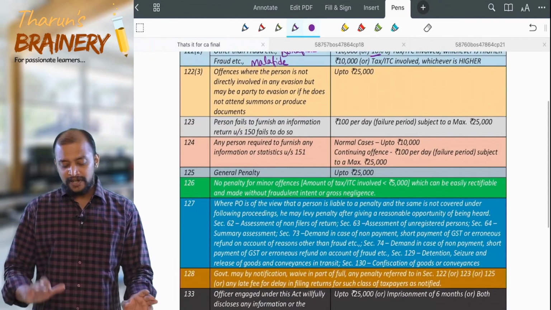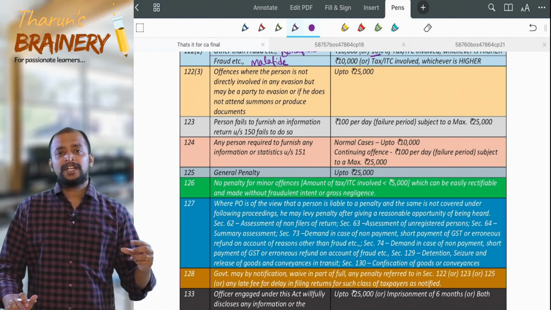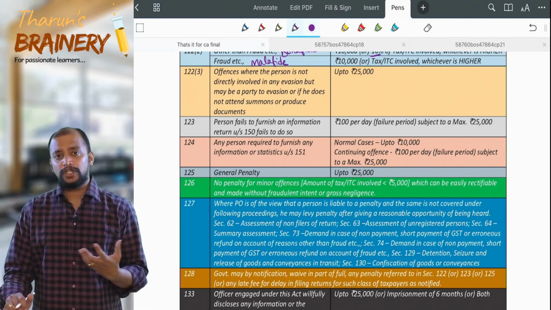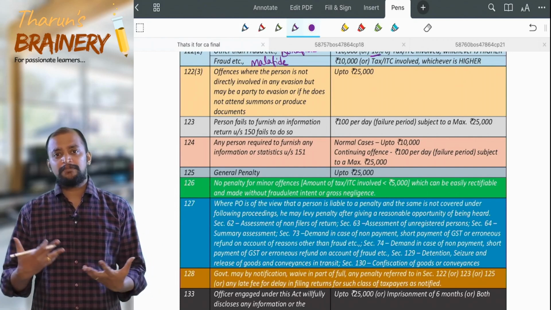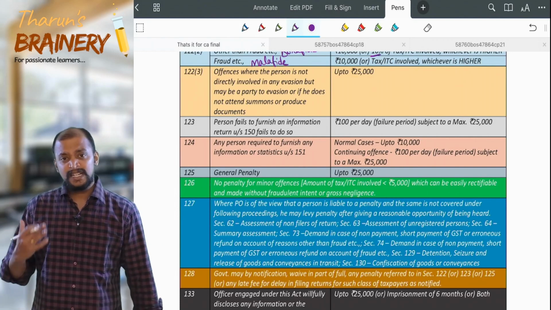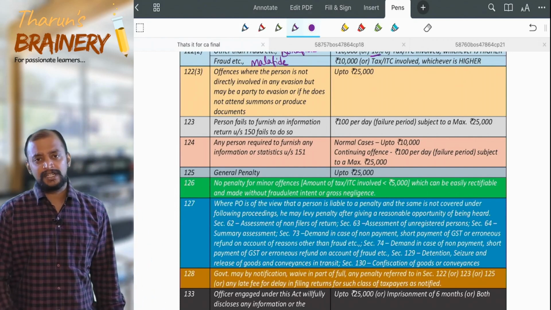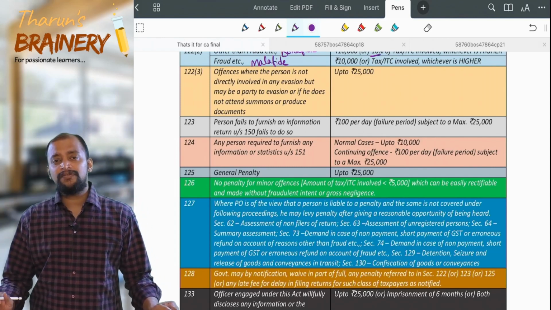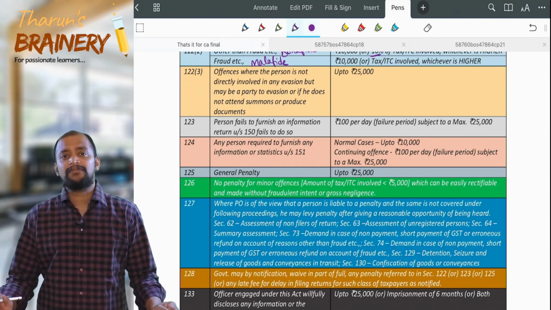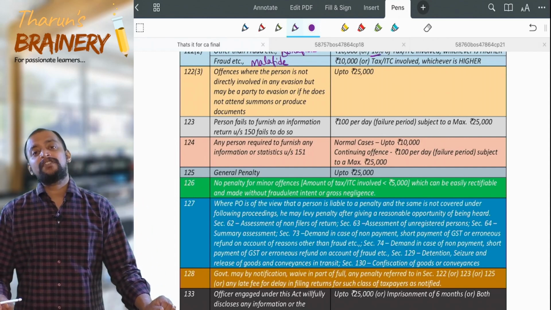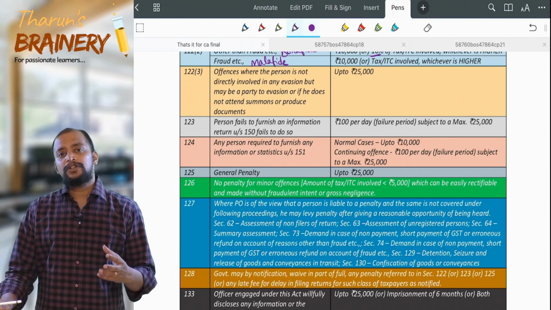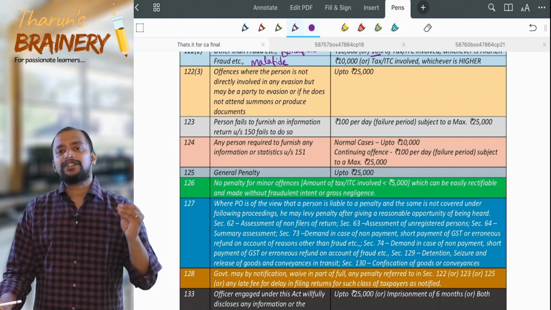Then 123 and 124 offences are not that usual in nature. We don't have that much notified for this purpose, but for MCQ purposes a question can be asked. Section 123: person failed to furnish information return under section 150. There is a concept of information return, when the department wants information about a particular person.